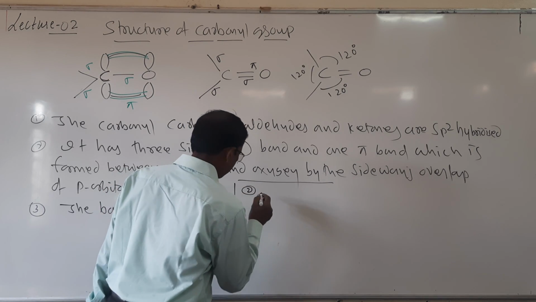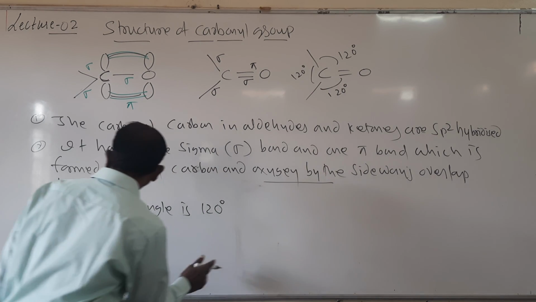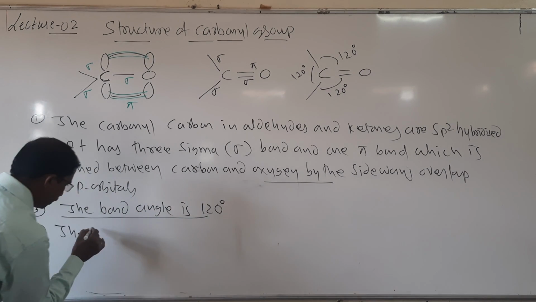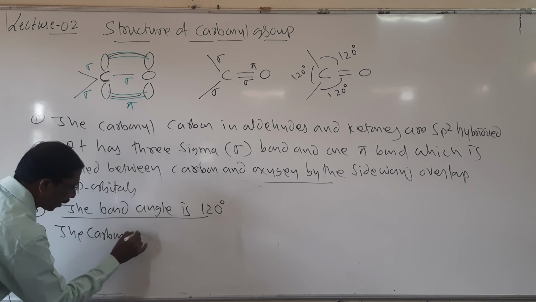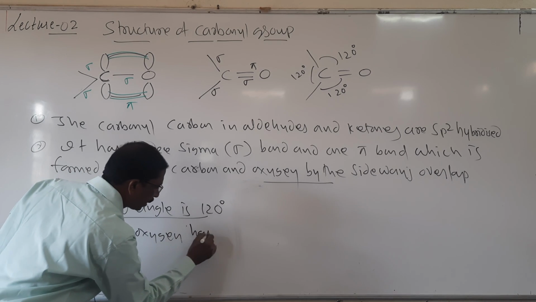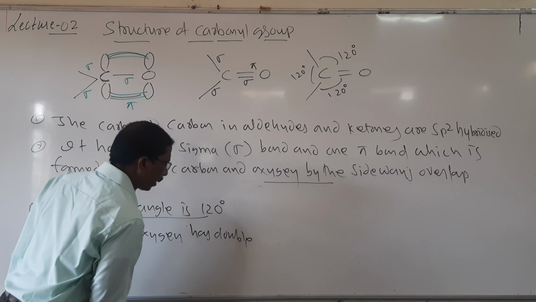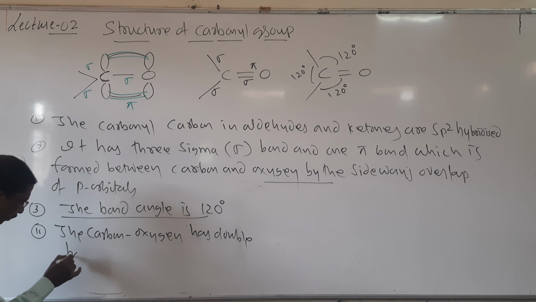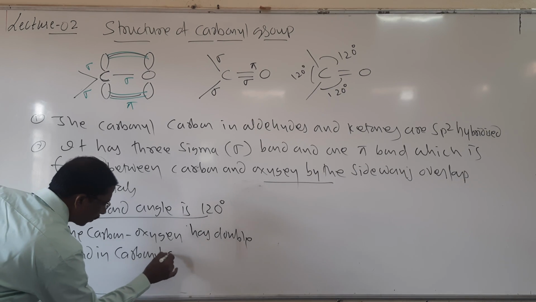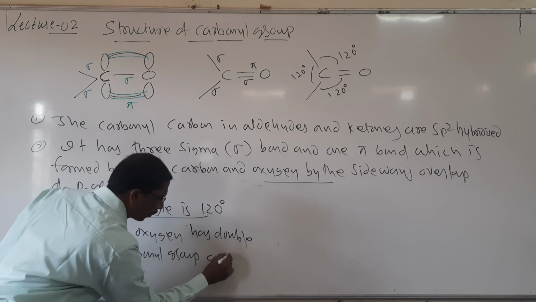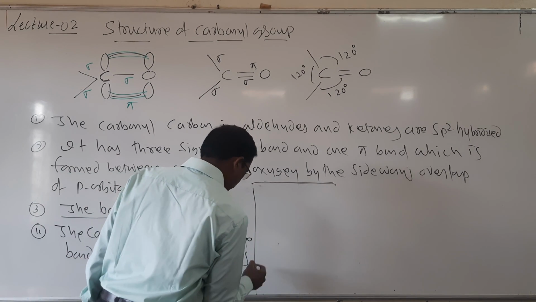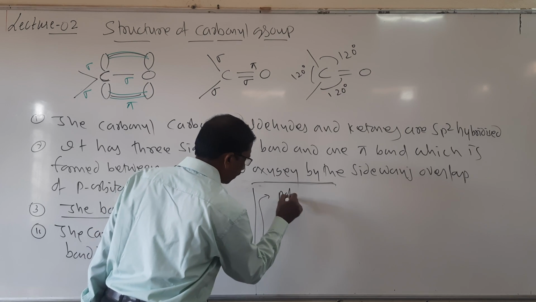Second part, I will write here. Second part: the carbon oxygen has a double bond in carbonyl group and is polarized.